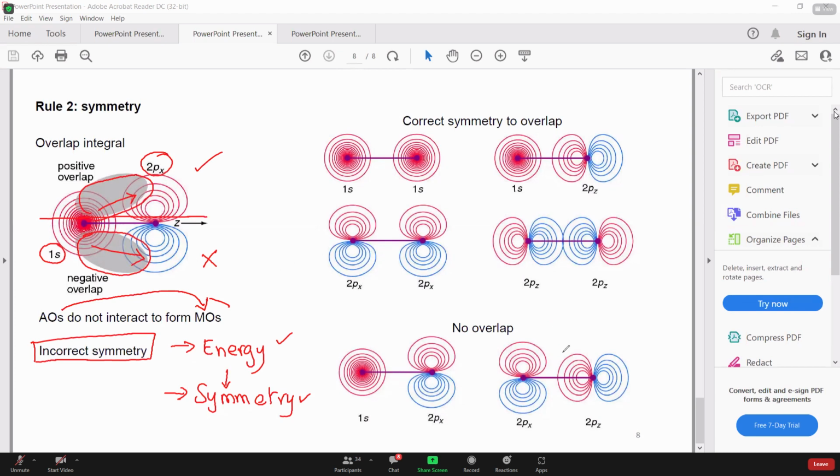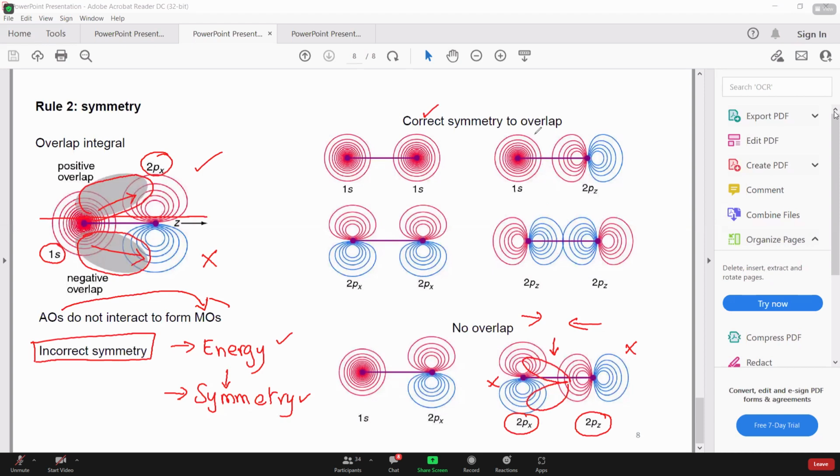Second case कब है? जब 2px और 2pz आपस में approach करेंगे. You can see again that this is going to cause constructive interference. This is going to cause destructive interference right at the same time. Again, this phenomena is not going to take place. So what are the correct symmetry that is possible?